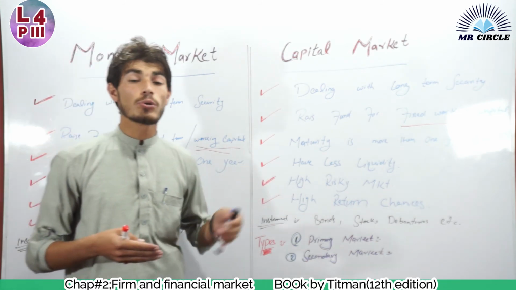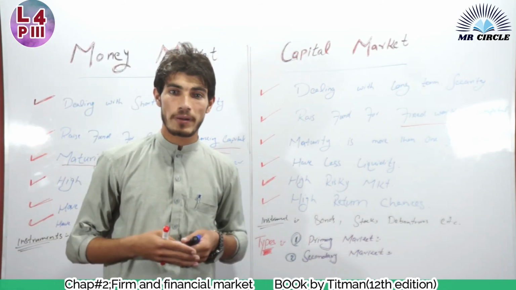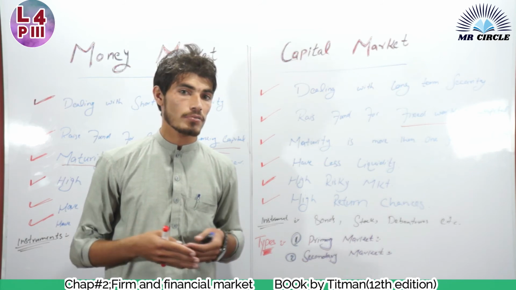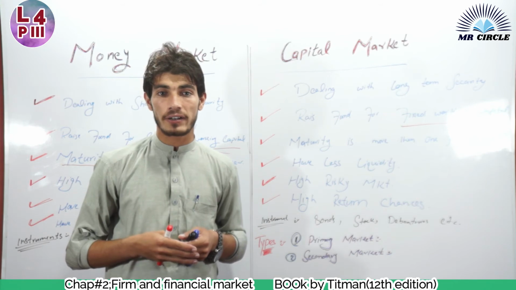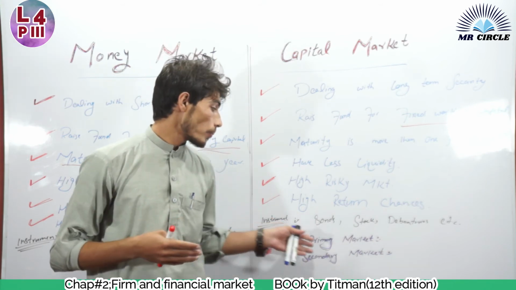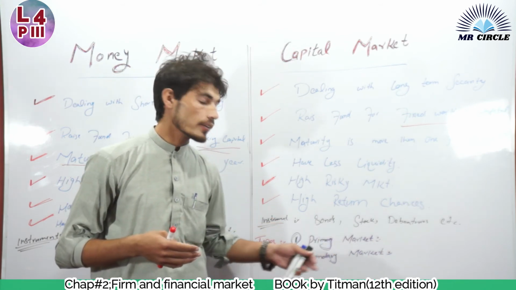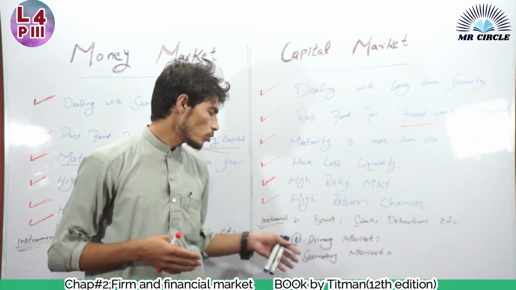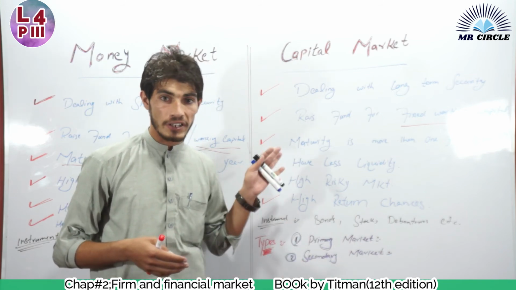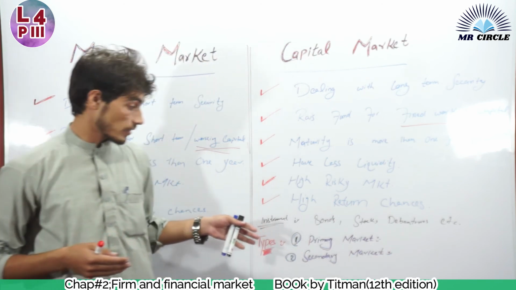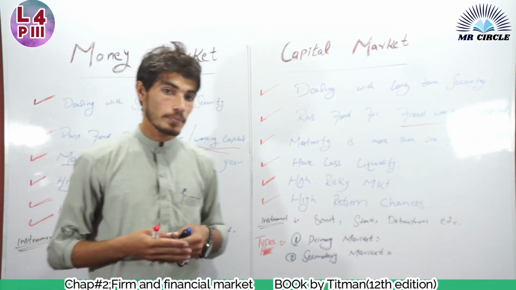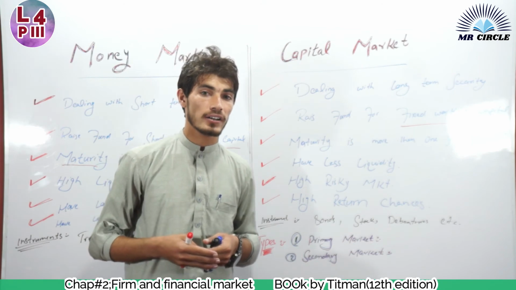Now let's come towards the types of capital market. We have two types of capital market: one is the primary market and the other is the secondary market. We discussed these two types in the previous lecture; you can watch it, the link is given in the description. But here we discuss a little bit what the primary market and secondary market are.